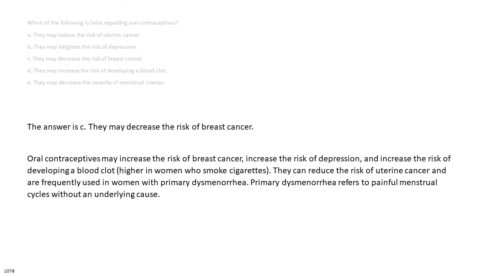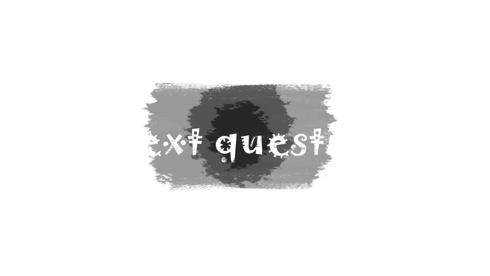The answer is C. They may decrease the risk of breast cancer. Oral contraceptives may increase the risk of breast cancer, increase the risk of depression, and increase the risk of developing a blood clot, higher in women who smoke cigarettes. They can reduce the risk of uterine cancer and are frequently used in women with primary dysmenorrhea. Primary dysmenorrhea refers to painful menstrual cycles without an underlying cause.